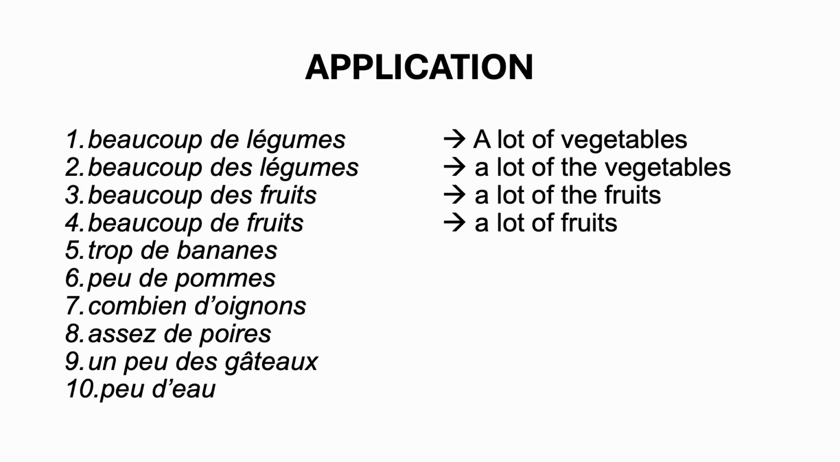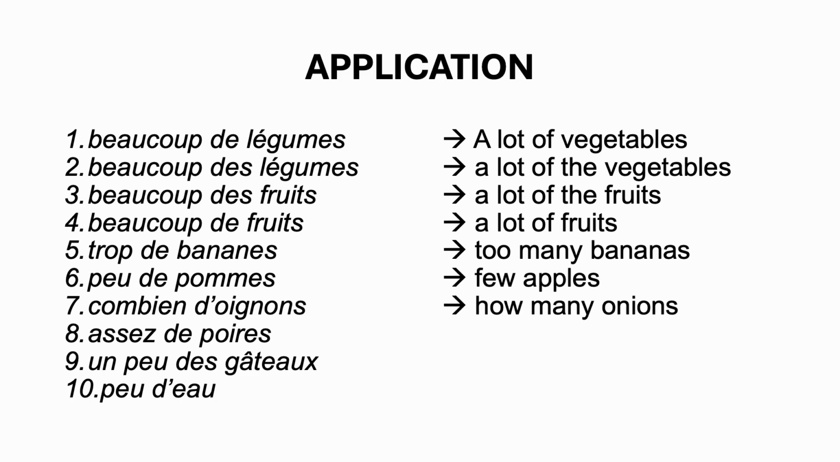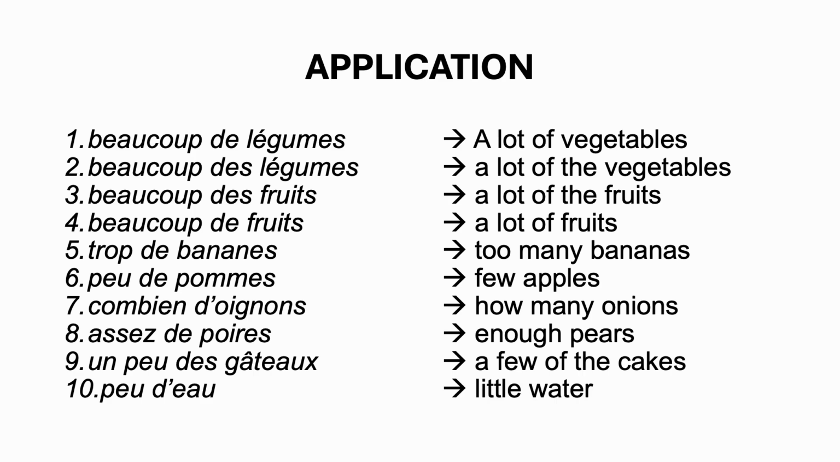Trop de bananes means too many bananas. Peu de pommes means few apples. Combien d'oignons means how many onions. Assez de pois means enough pears. You might have recognized pois as pears. Un peu des gâteaux means a few of the cakes because you have des. Peu d'eau means little water.